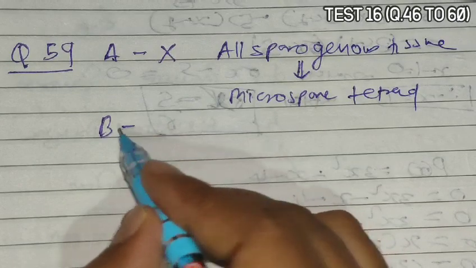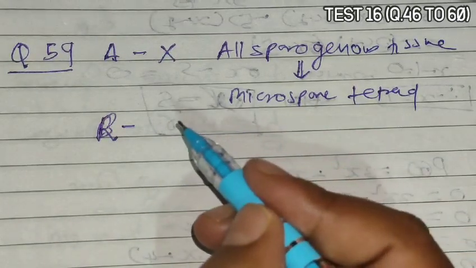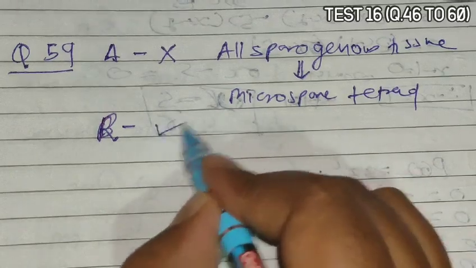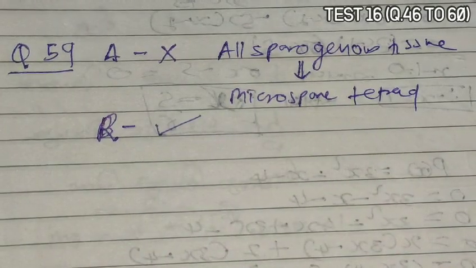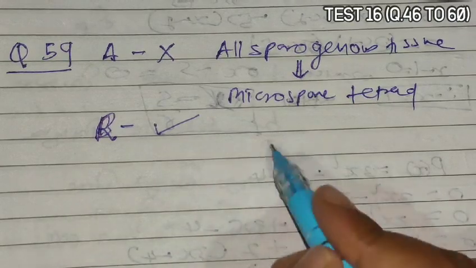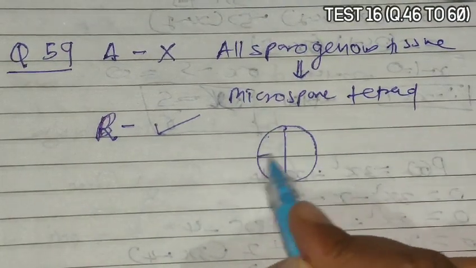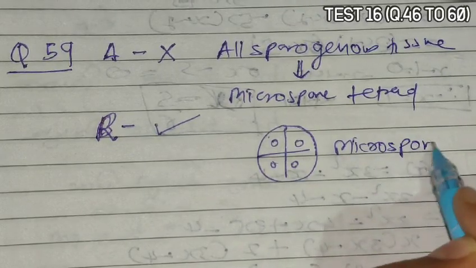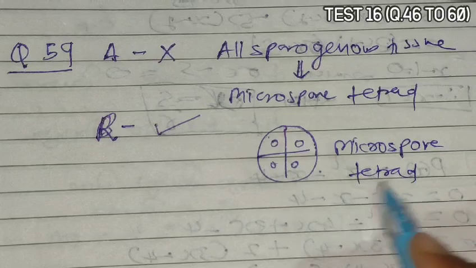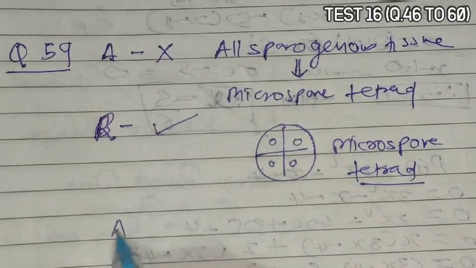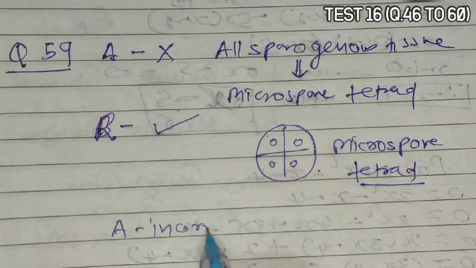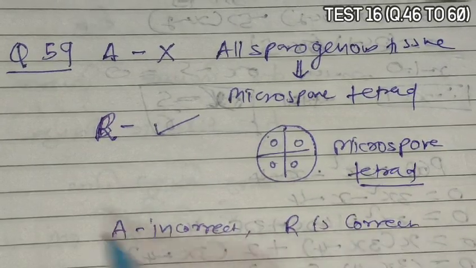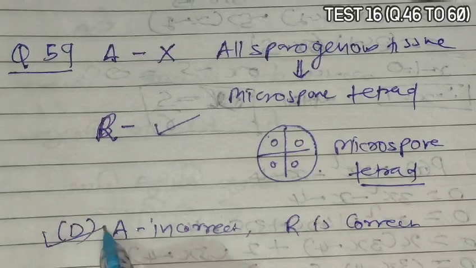Statement R is given as microspores are arranged in clusters of 4 cells, that is known as microspore tetrad. Yes, during microsporogenesis, meiosis occurs and 4 microspores are formed, and those 4 microspores are found attached to each other, that is known as microspore tetrad. So it is correct. So A is incorrect and R is correct. So option D is the correct answer.